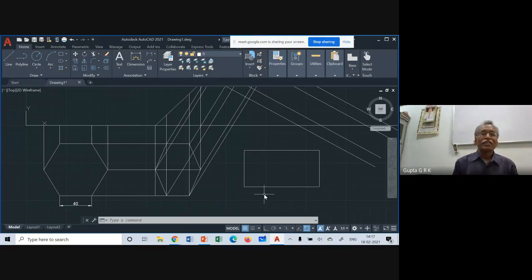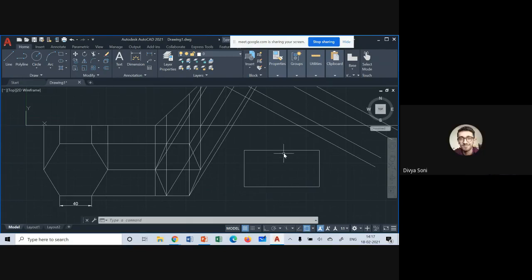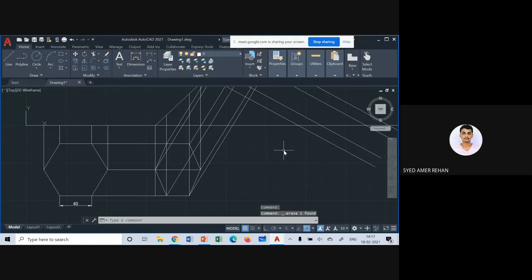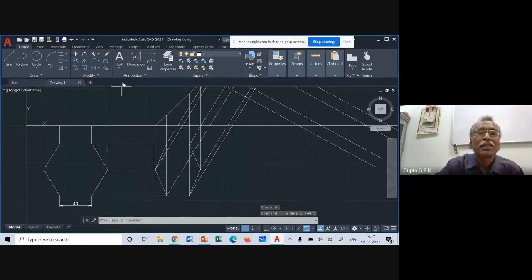Sir, will you once again show the marking of points? Yeah, marking of points. If I take text, single line text, and specify start point, then specify text height, the same height you give. It is 2.5 there, you give 4.